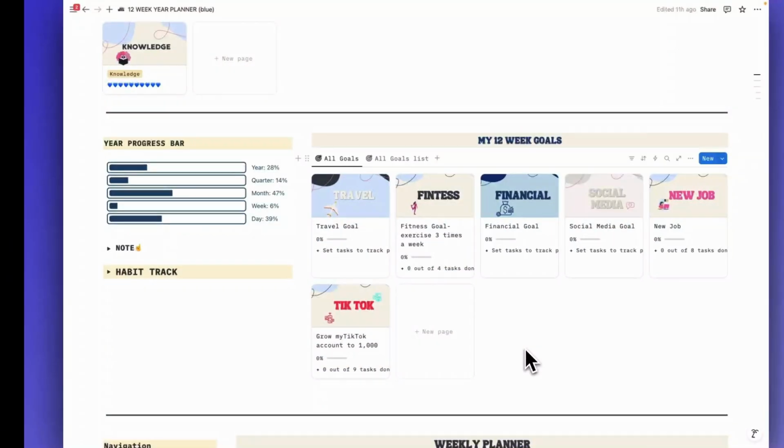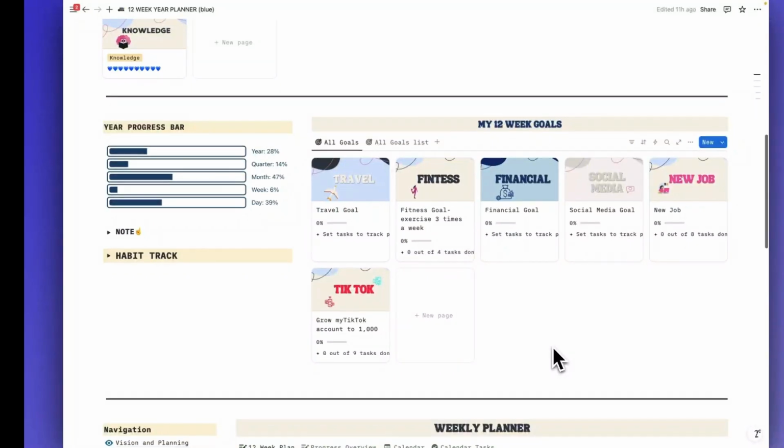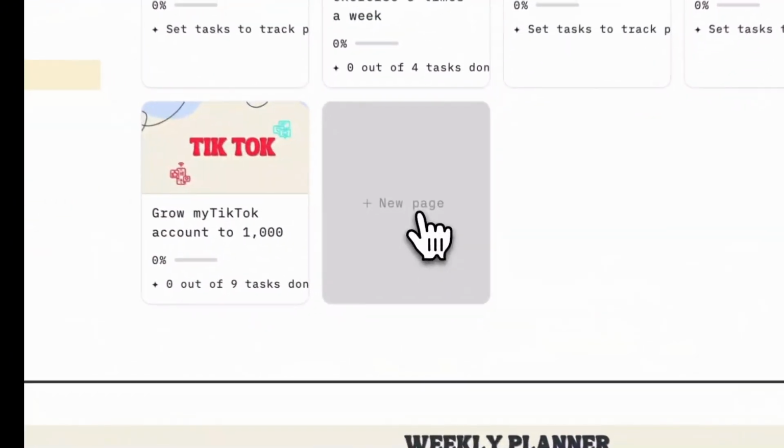The second database that we have here is goals. First, you need to define your goals. Define your 3 or 4 most important goals that you want to achieve in the next 12 weeks. So these are examples of goals. You can work on these or create a new one. If you want to create a new one, just click new page.